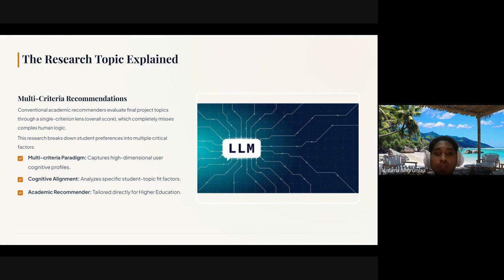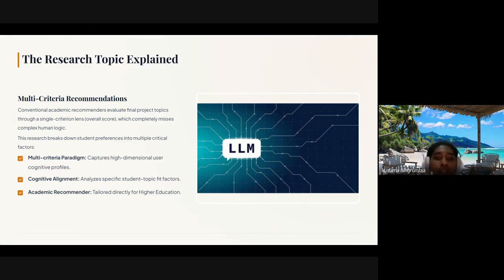The research topic explains that traditional academic recommendation systems usually evaluate topics through a single criterion lens, meaning they only use one global rating. However, in reality, student preferences are multidimensional.